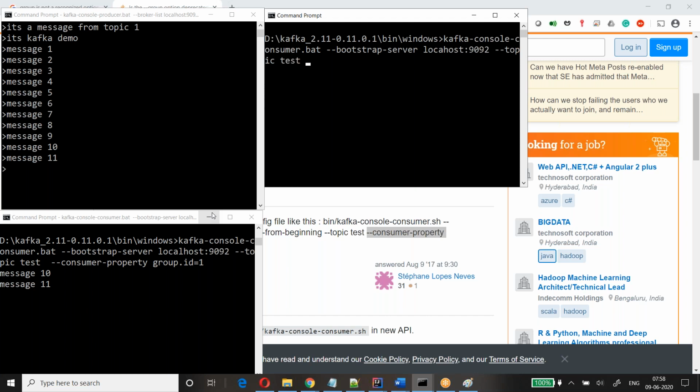Then again I need to take the same group ID. I already have it copied. Let me paste it this way. Can someone keep mute? I'm getting some disturbance, some buzz sound is coming. Thank you. Now I have started two consumers.